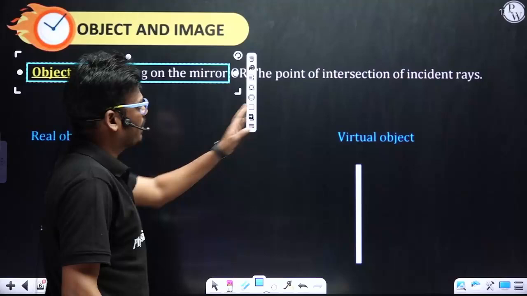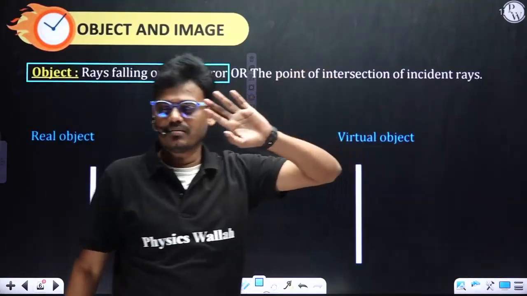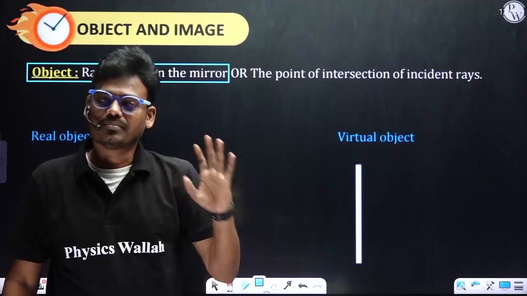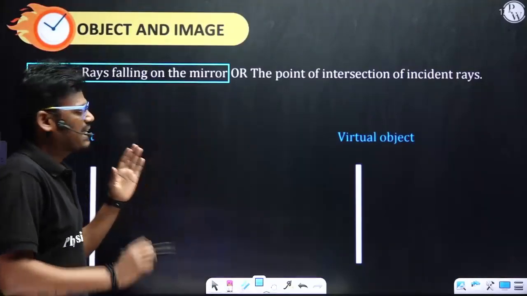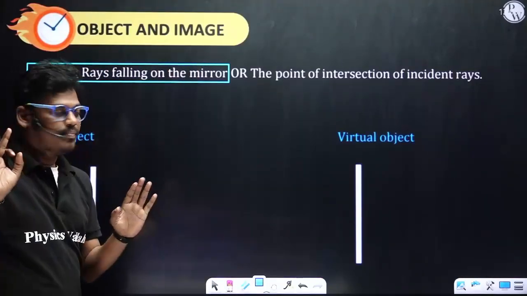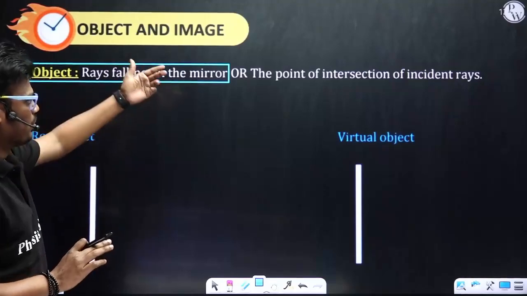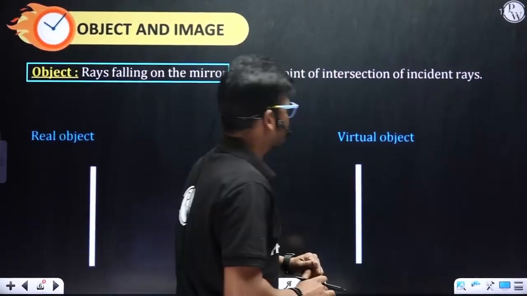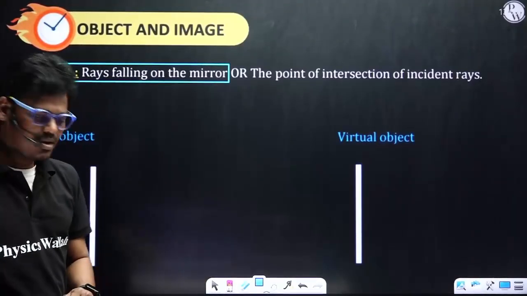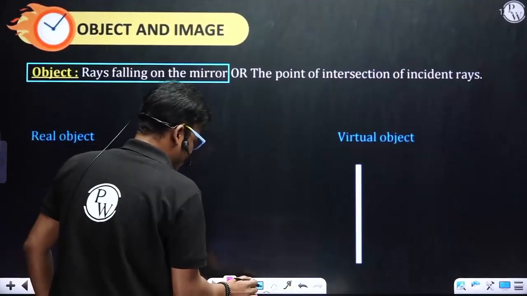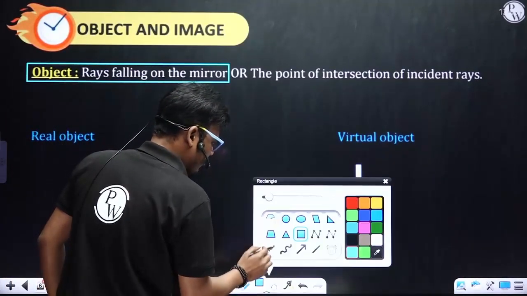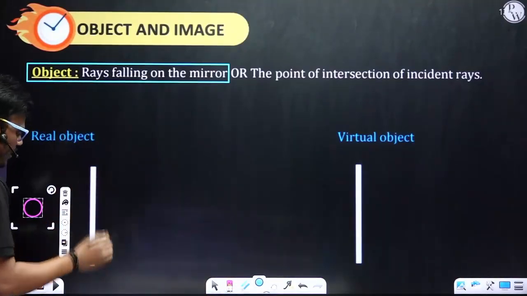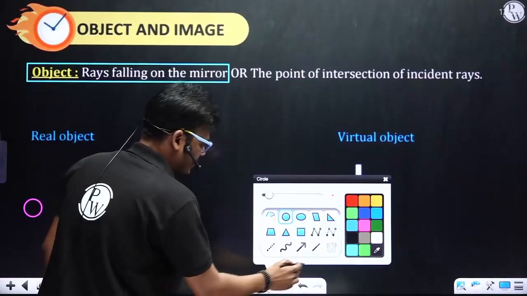object, or the point of intersection of incident rays. Incident rays means, as we already know, the rays which strike the mirror. Here I'll consider both: one is rays falling on the mirror, or else the point of intersection of incident rays. Here I'll consider one example. Let me consider this is the body, the object or body.